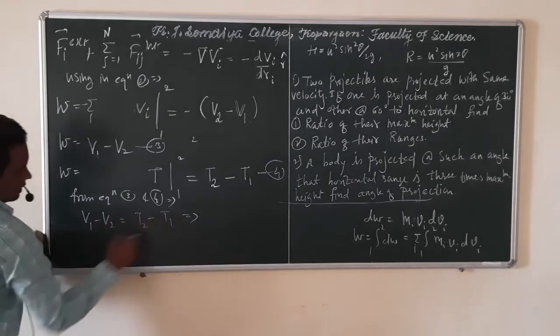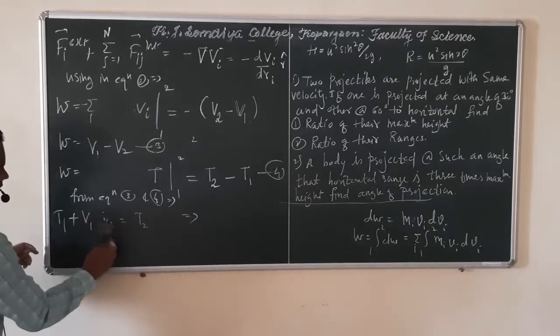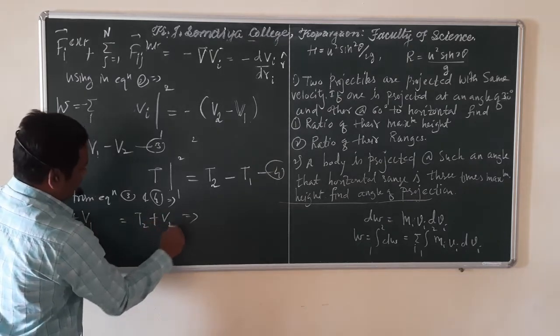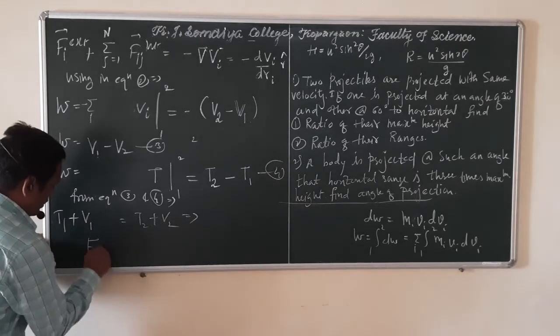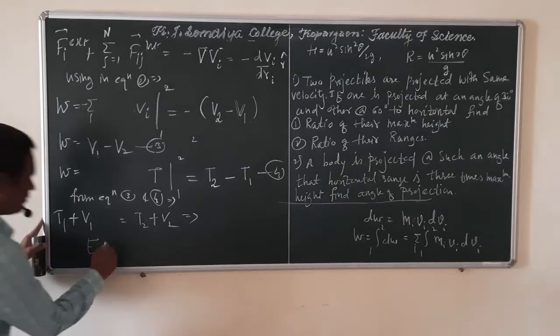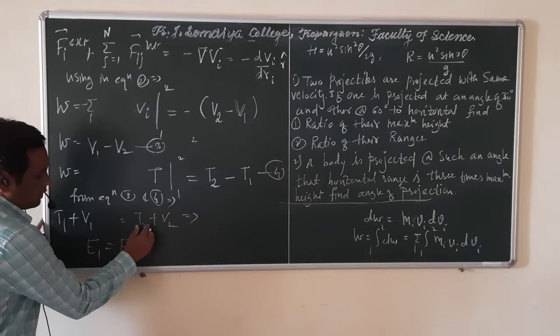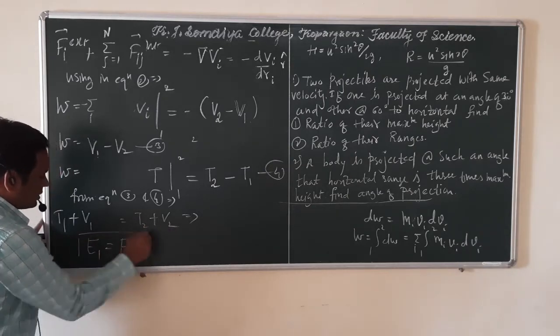T1 is the kinetic energy of the whole system in the first configuration, and V1 is the potential energy of all the particles in the first configuration. So kinetic energy plus potential energy, the total mechanical energy in the first configuration, is equal to kinetic energy plus potential energy, the total mechanical energy in the second configuration.